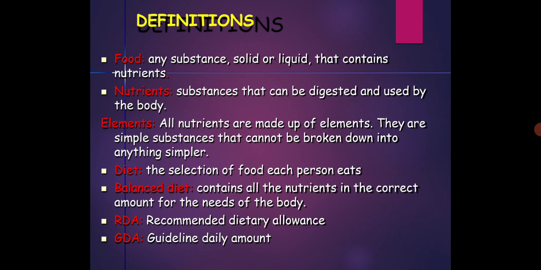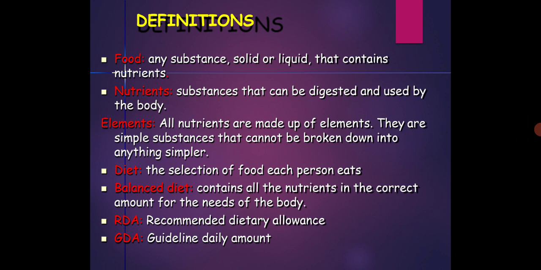A balanced diet contains all the nutrients in the correct amount for the needs of the body. Food that contains all the nutrients is called a balanced diet.